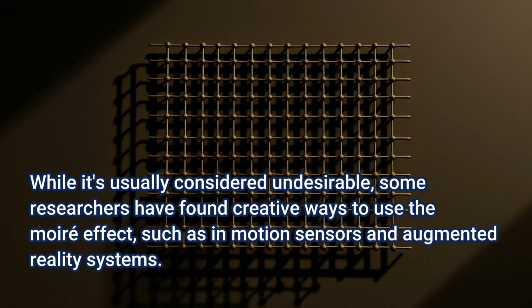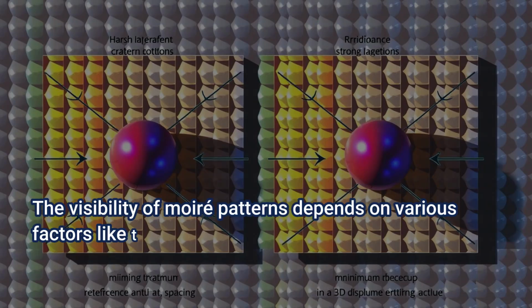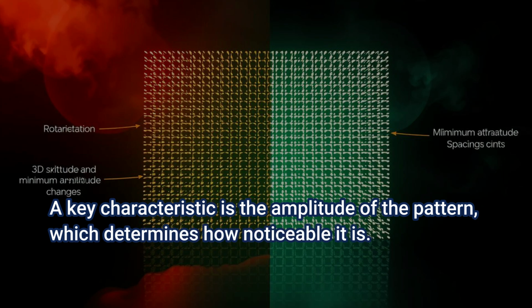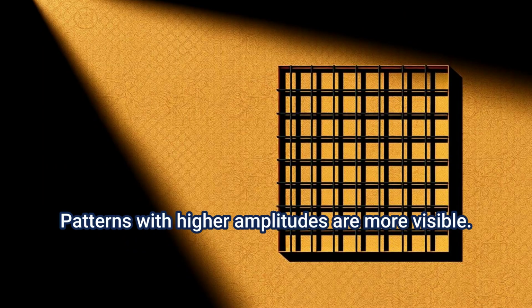While it's usually considered undesirable, some researchers have found creative ways to use the Moire effect, such as in motion sensors and augmented reality systems. The visibility of Moire patterns depends on various factors like the angle, spacing, and size of the gratings. A key characteristic is the amplitude of the pattern, which determines how noticeable it is. Patterns with higher amplitudes are more visible.